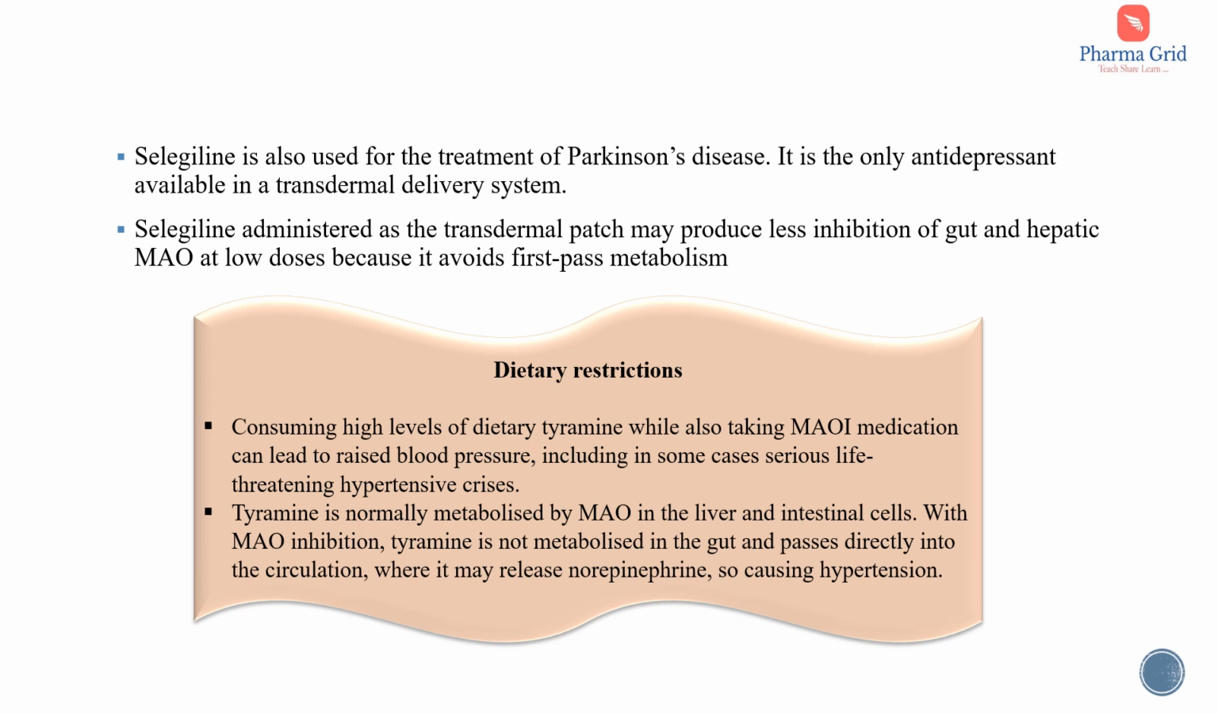it avoids first-pass metabolism. Now comes an important point, that is the dietary restrictions. Consuming high levels of dietary tyramine while also taking MAO inhibitors can lead to raised blood pressure, including in some cases serious life-threatening hypertensive crisis. Tyramine, which is contained in foods such as aged cheese and meat, pickled or smoked fish and red wines, is normally metabolized by monoamine oxidase in the liver and intestinal cells. With MAO inhibition, tyramine is not metabolized in the gut and passes directly into the circulation, where it may release norepinephrine and thereby causes hypertension.